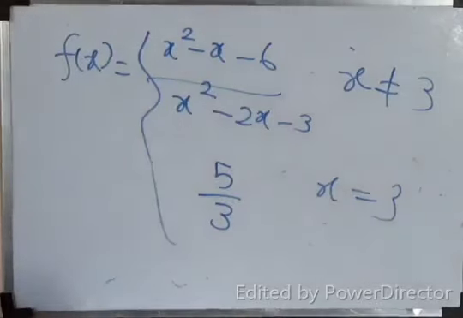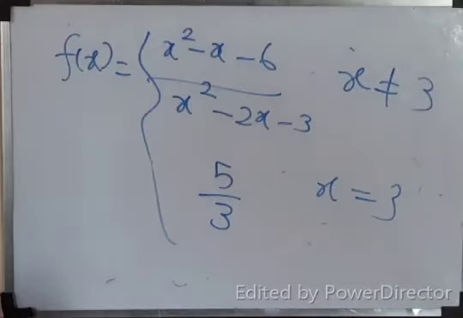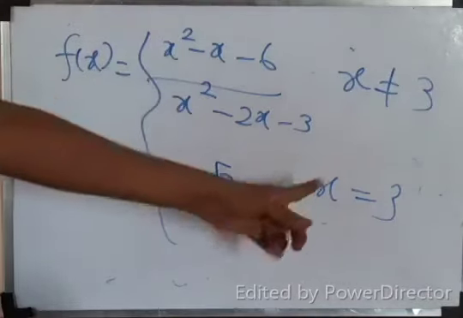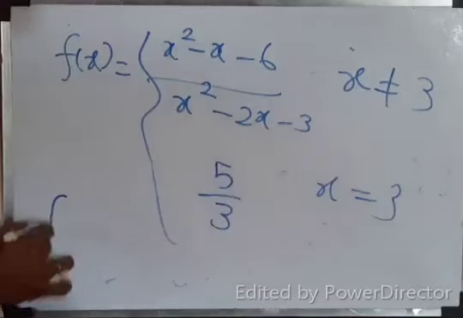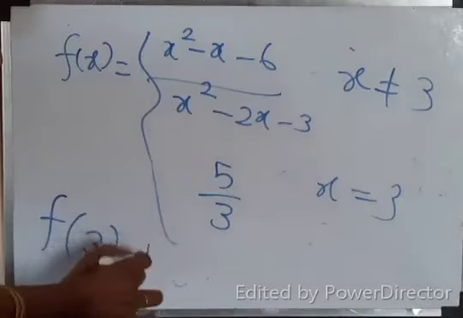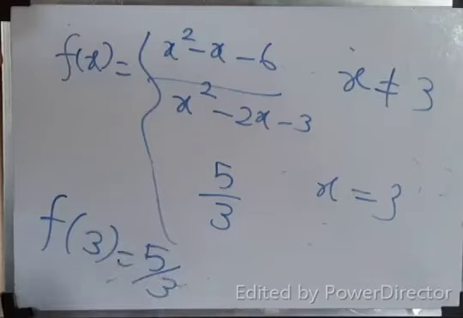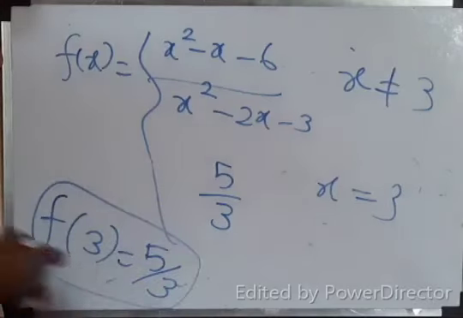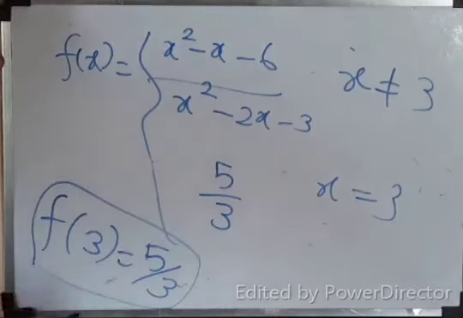This is the question. When x is not equal to 3 means what? LHL, RHL, the same function. X is equal to 3 means f of 3. That is f of 3 equal to 5 by 3. Make a note. Important step. You have to write f of 3 equal to 5 by 3.